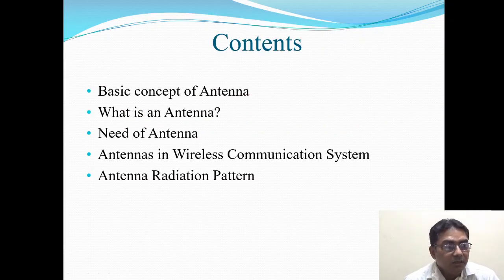So first I will explain the basic concept of antenna. What is an antenna? Then what is the need of an antenna? Then with the help of a block diagram, I will explain in detail antennas in wireless communication systems. And at last, the radiation pattern of an antenna.